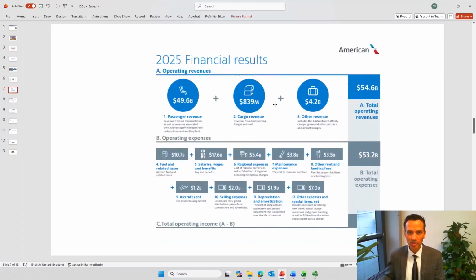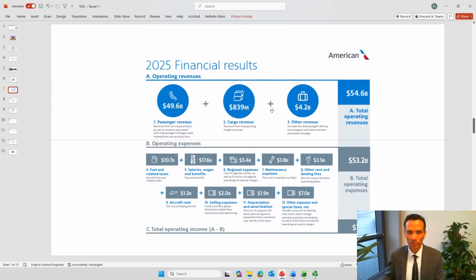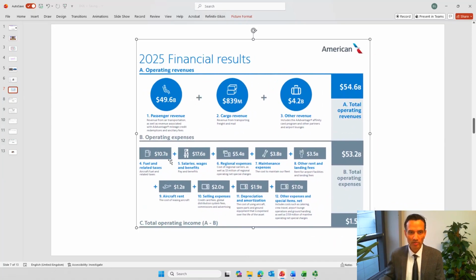I have another example here from American Airlines. You can see there is fuel related cost, but the majority of other costs here, such as the salary to permanent staff members and aircraft rent, are fixed cost. Okay, now we want to understand degree of operating leverage.